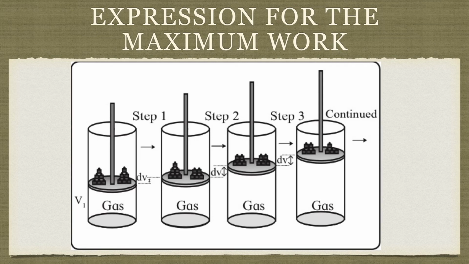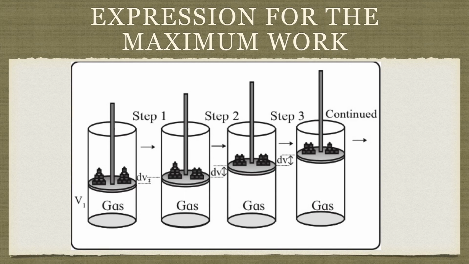Now this expansion will take place in a number of steps. For example, whatever is kept on top of the piston is nothing but small weights.